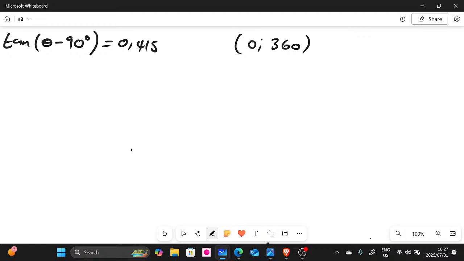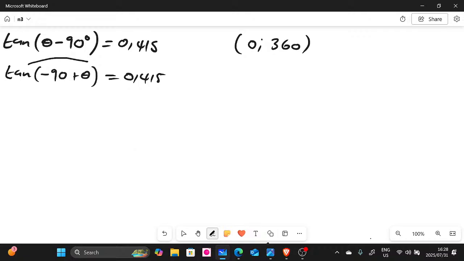Now look, this here, 90 minus, you can rewrite like this. You can say tan of negative 90 plus theta, all this equals 0,415. This is very tricky, guys, but it's still fine. So you can say arctan.